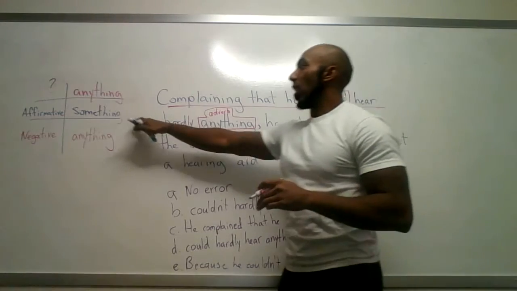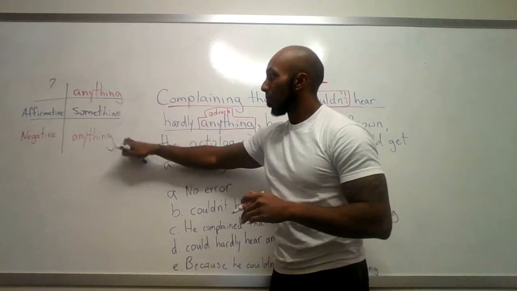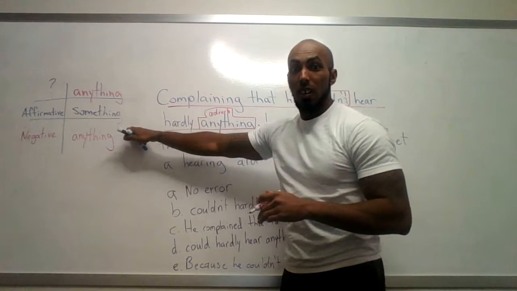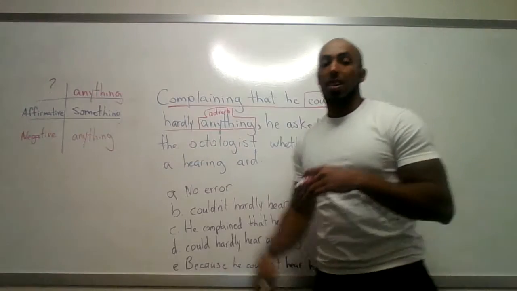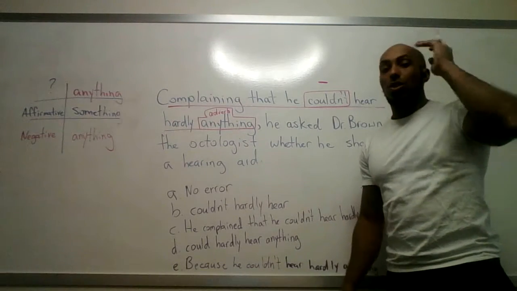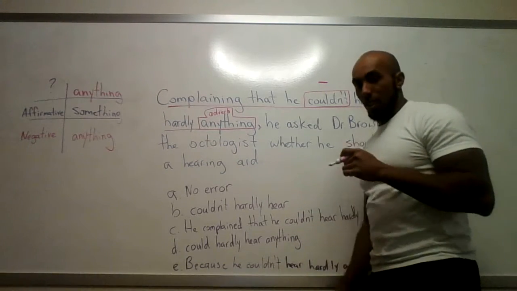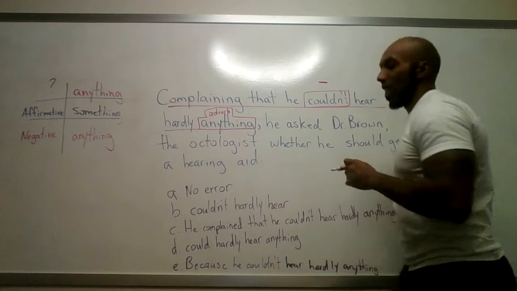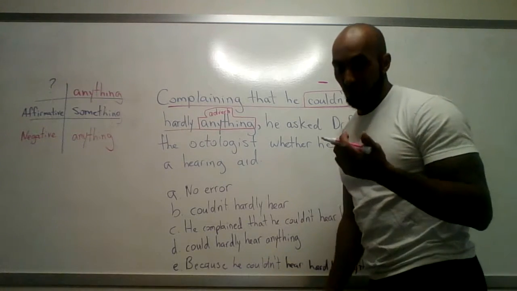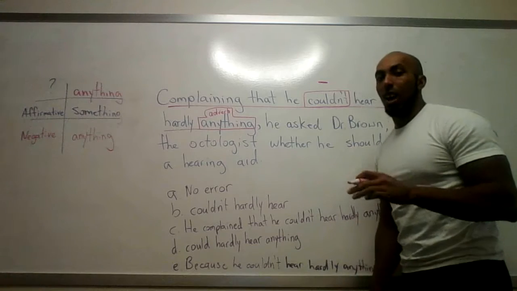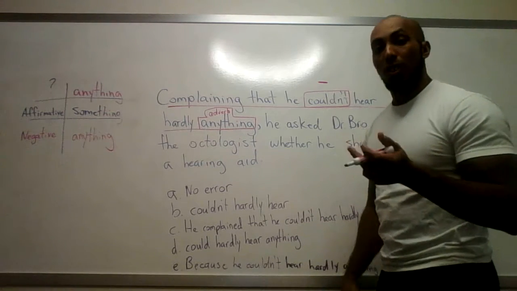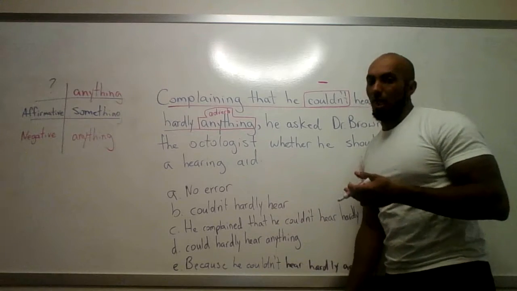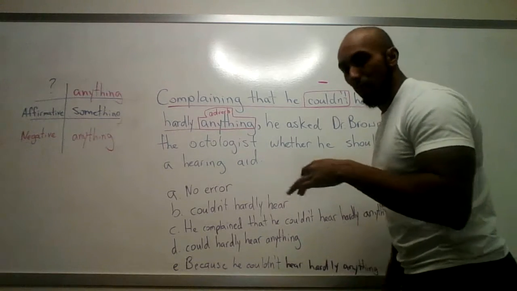Now, from what we charted out over here, we can also tell that anything is also negative. Now, most of us know in English you can't have a double negative, okay? You can't say, I don't have nothing, right? That's a double negative. Teachers, I'm sure many of you parents, you can remember your teachers or even your mother, your grandmother, your aunt telling you that's a double negative. You can't say that. That's not right, okay?